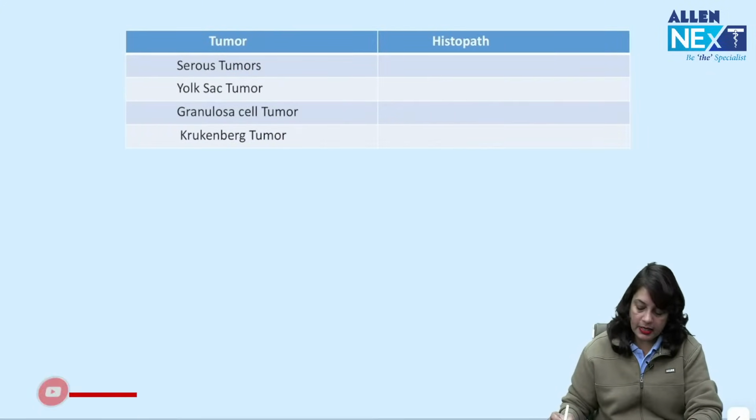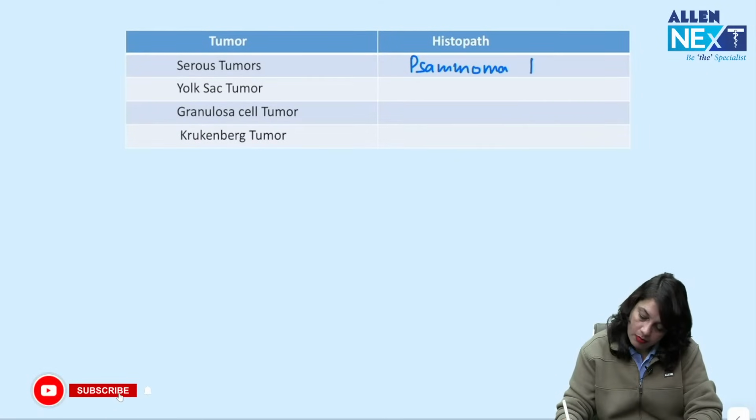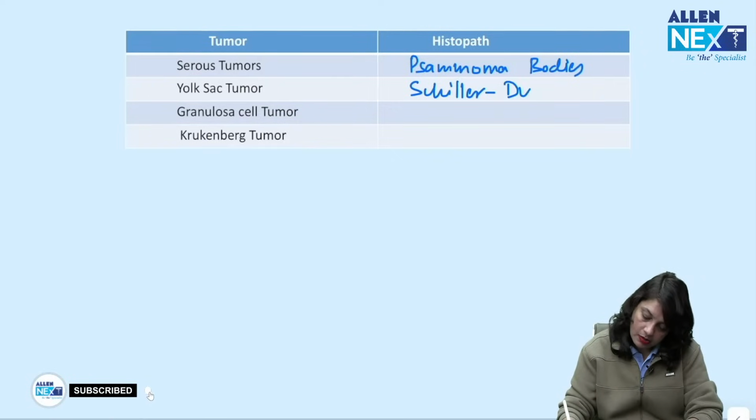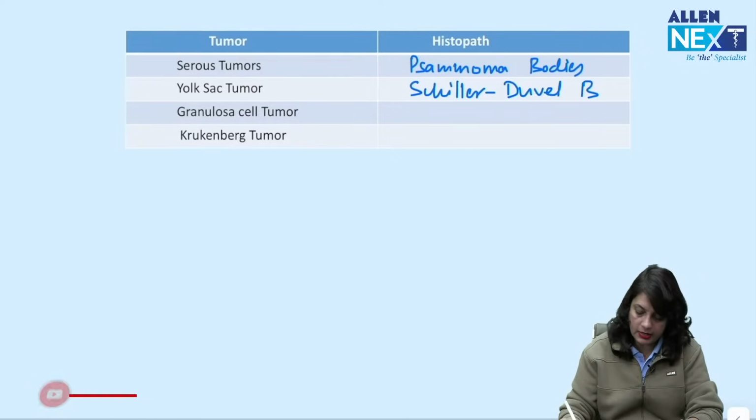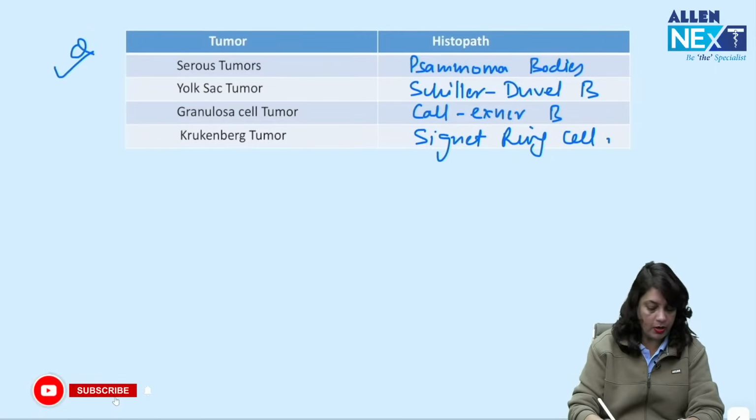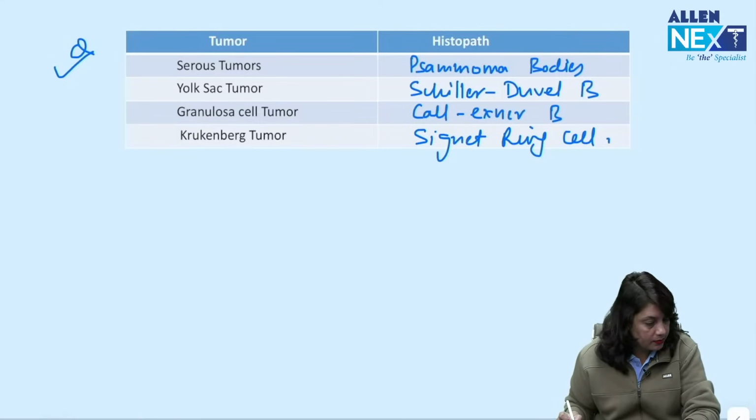Next, serous tumors, what are the histopathological findings? It is psammoma bodies. Yolk sac tumor, it is Schiller-Duval bodies. Granulosa cell tumor, it is Call-Exner bodies. Krukenberg, it is signet ring cell. So, remember this. This is very, very important.